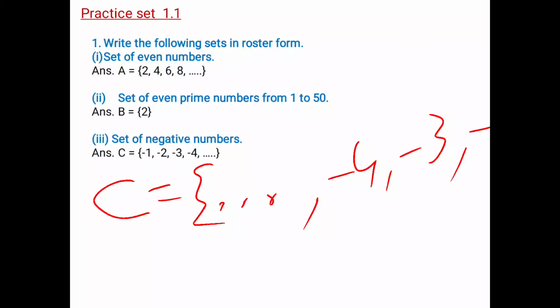Think twice and tell me which one is correct. This one, the first one, okay, or the second one. The answer is both are correct. If you remember the fourth point, order of the element is not important. Okay, so if you want, you can write dot dot dot first.